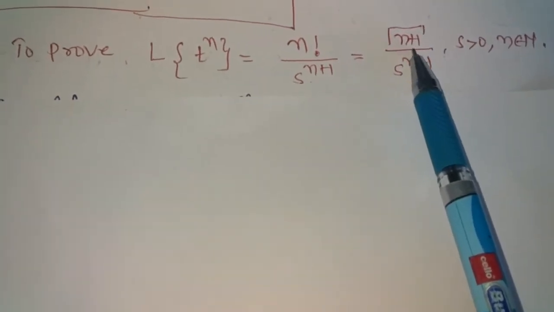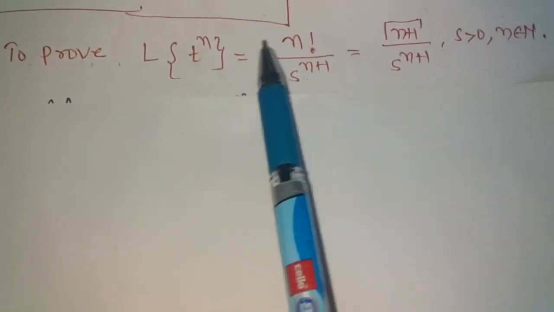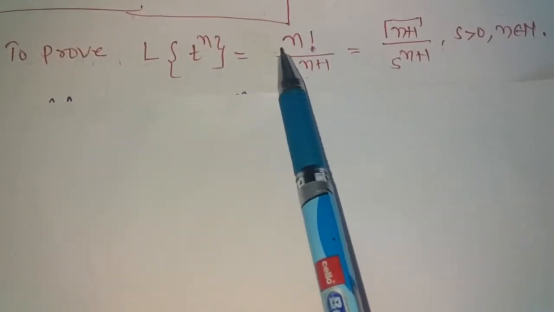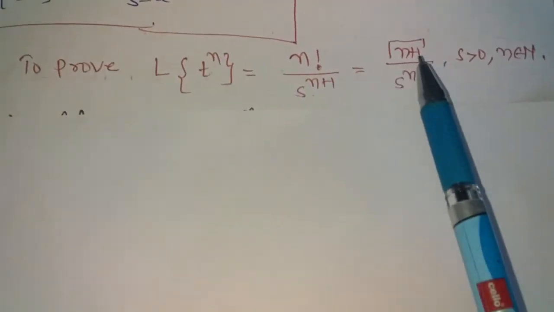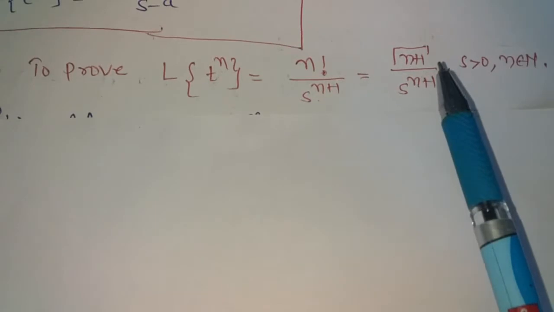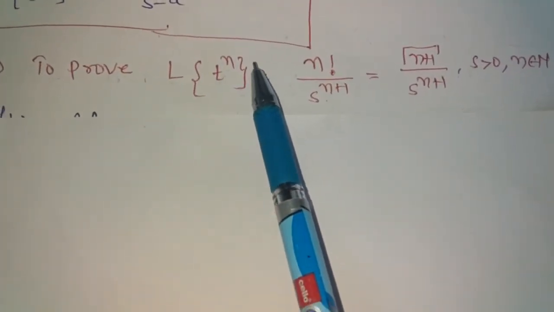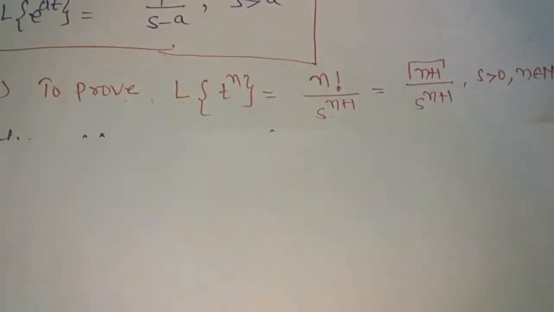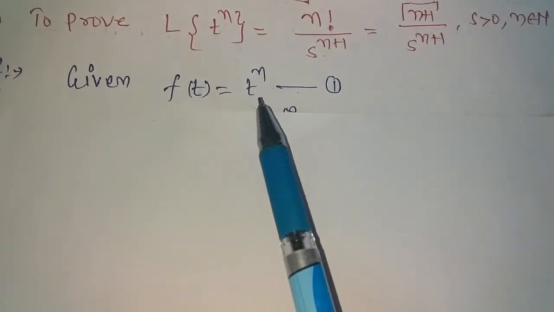Here we note that when n is an integer we use factorial notation, and when n is not an integer we use gamma notation. So here the function f(t) is t power n, for which we have to find the Laplace transform.